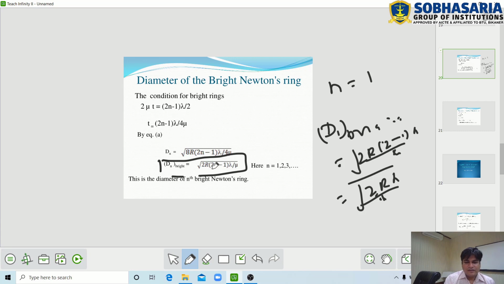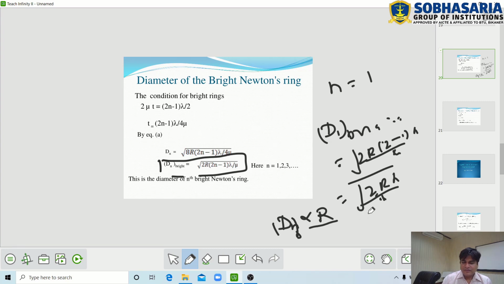By this formula, the diameter of the nth bright Newton ring depends on the radius of curvature of the plano convex lens. The diameter of the nth bright Newton ring is directly proportional to the radius of the plano convex lens. When we increase the radius of curvature, the diameter of the bright Newton ring also increases.